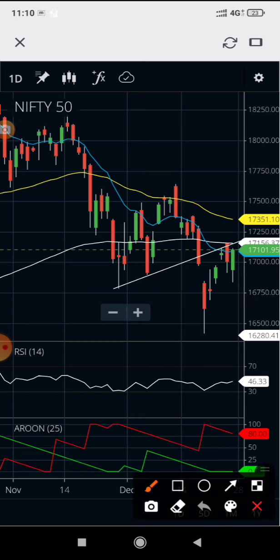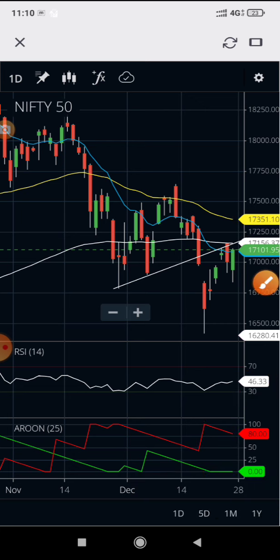So on the indicators front, you can see here there is 100 EMA at 160 something, right? And yeah, apart from that, this is 48 EMA at 17,351, which is near to our resistances that we are able to identify based on price action. And Aroon is still trading in a negative zone, and RSI is also quite negative. So overall picture looking negative on the indicators front. So there will not be a bullish move, only a 100 points move can come and go. So that's what the indicators are telling us.